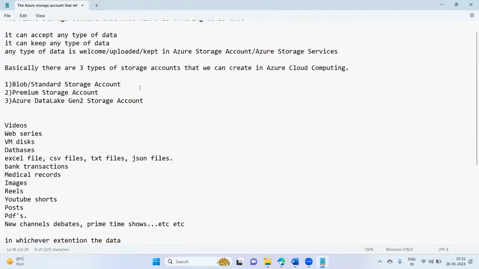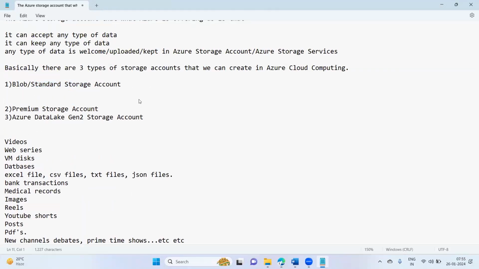So when it comes to the blob storage account or standard storage account, broadly this storage account is offering four different types of storage services.